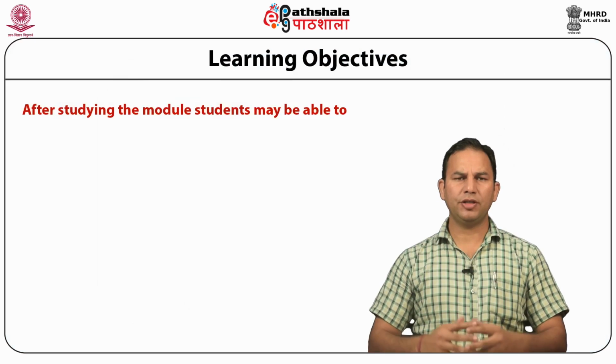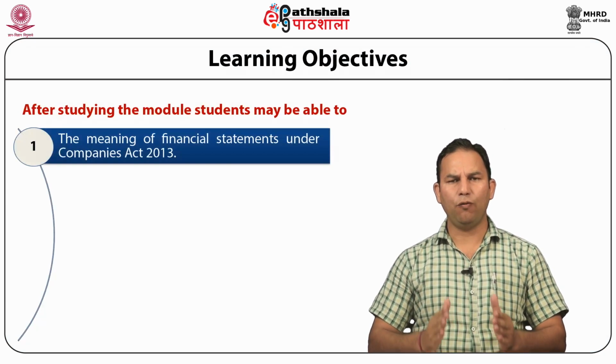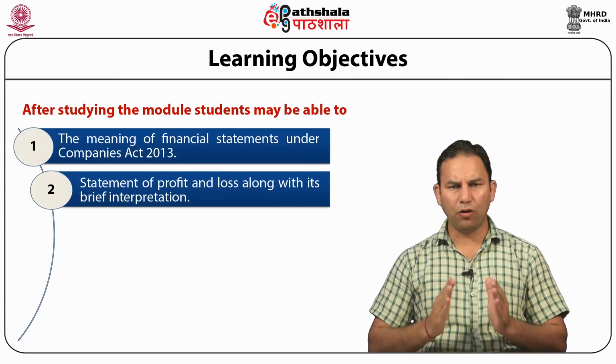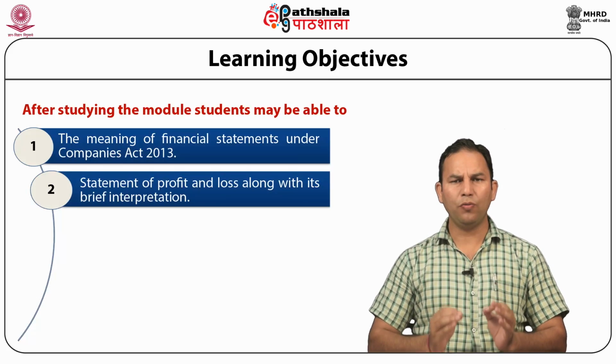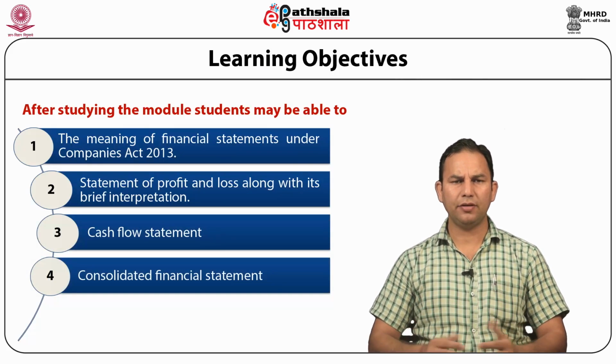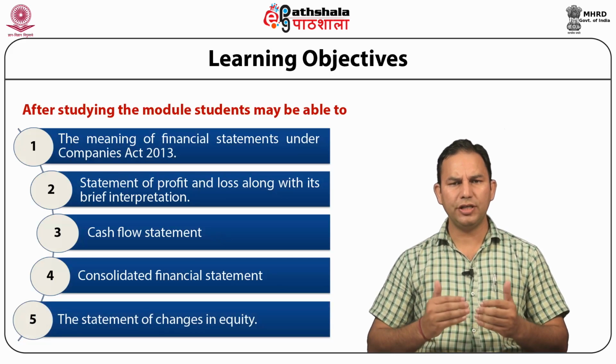Today we are going to talk on the form of company's profit and loss account and profit and loss appropriation account from the paper Accounting and Financial Analysis. After studying the module, the students may be able to understand the meaning of financial statements under Companies Act 2013, the statement of profit and loss account along with its brief interpretation, cash flow statement, consolidated financial statement, and the statement of changes in equity.